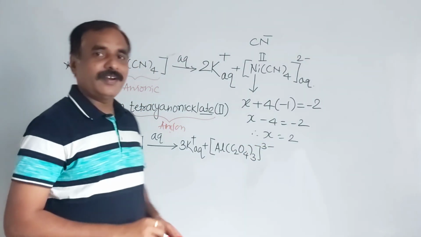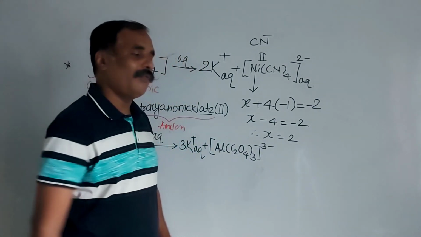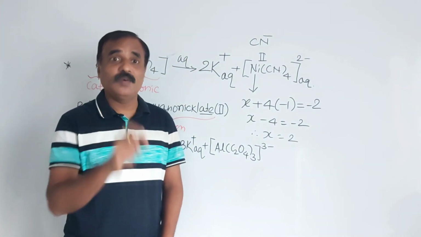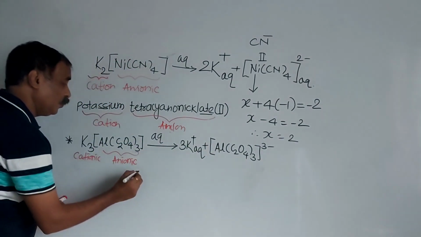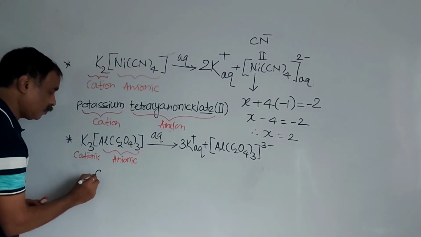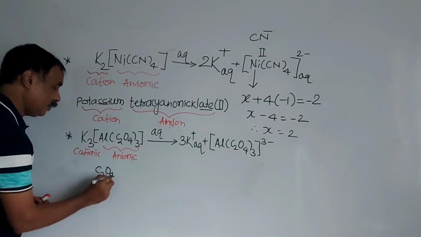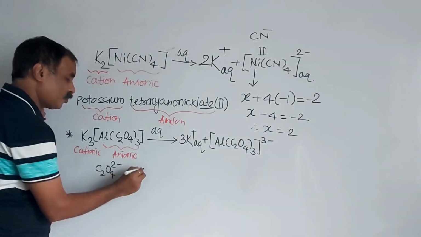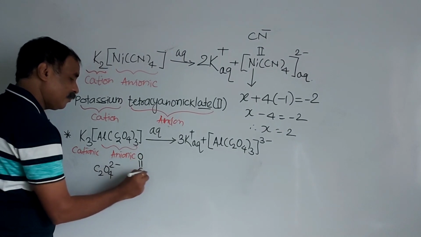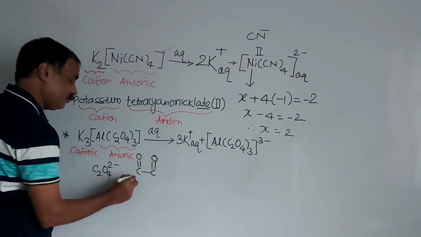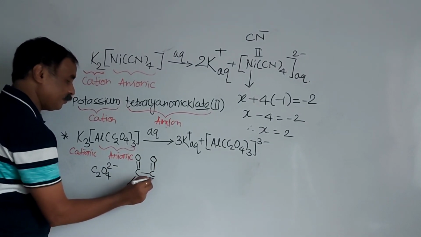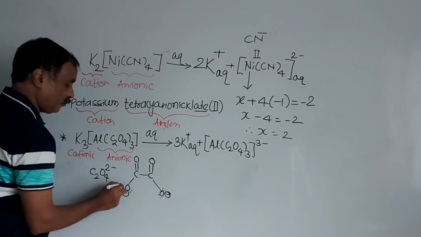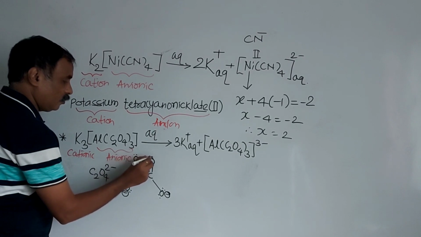Identify the ligand. Concentrate on the ligand here. The ligand is C2O4. But what is this? What type of ligand is this? Remember, this is a negative ligand. C2O4 carries -2. This is oxalato. What is the structure of this? The structure of this ligand is like this. This is a bidentate ligand.